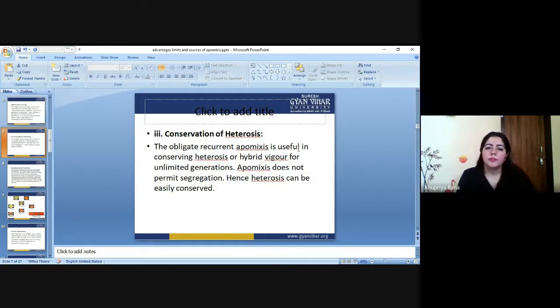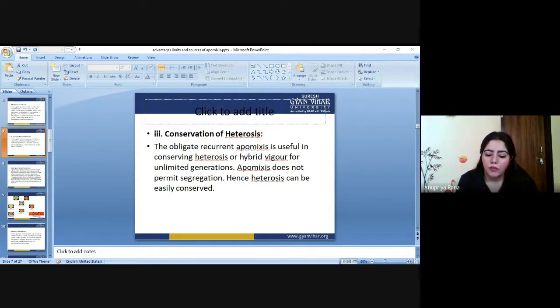Third one here is conservation of heterosis. Like you made it, you are maintaining it. The third process is about the conservation process. What is heterosis? I told you about heterosis. This is the process in which we can conserve a hybrid vigor. So basically, when we talk about hybrid vigor, or a process called heterosis, at that time we have something which has far greater characters than its parents.